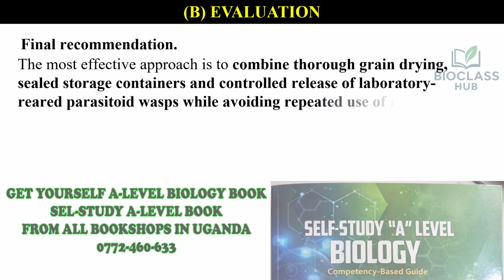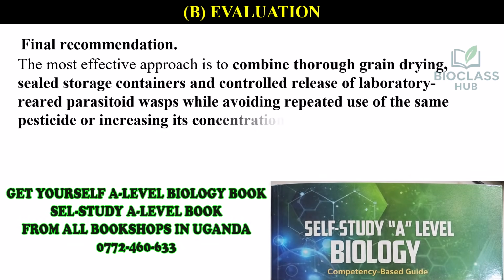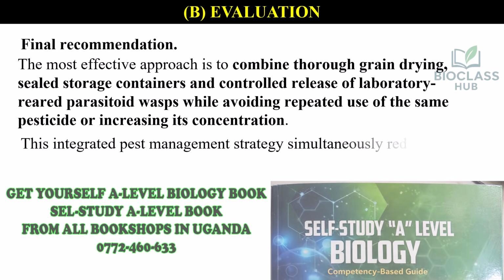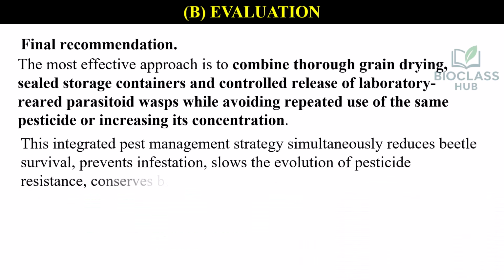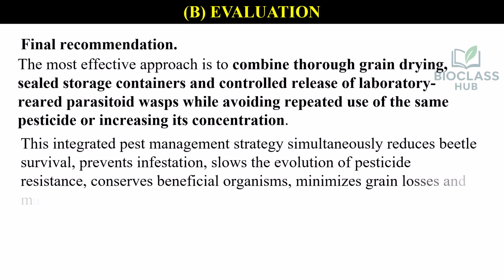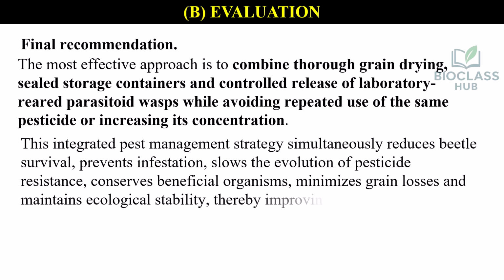Final recommendation. The most effective approach is to combine thorough grain drying, sealed storage containers, and controlled release of laboratory-reared parasitoid wasps while avoiding repeated use of the same pesticide or increasing its concentration. This integrated pest management strategy simultaneously reduces beetle survival, prevents infestation, slows the evolution of pesticide resistance, conserves beneficial organisms, minimizes grain losses, and maintains ecological stability, thereby improving maize availability and affordability.